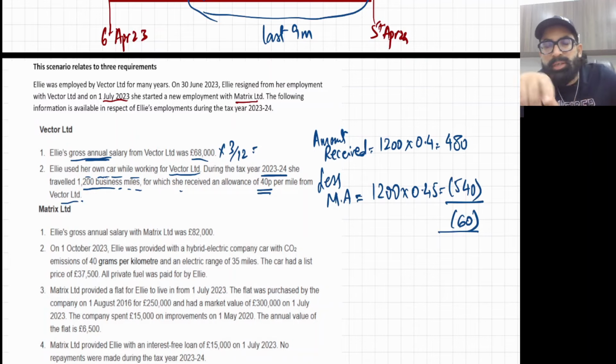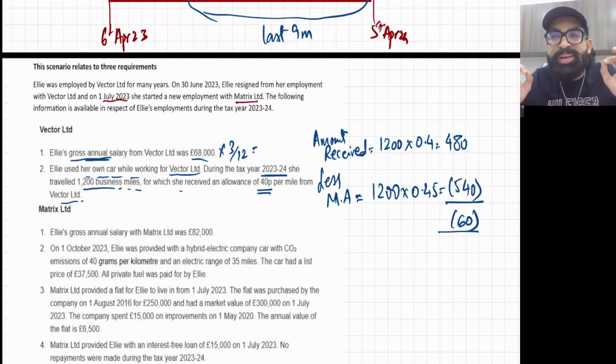Now, one more thing. In this question, they are saying that she left the job from Vector Limited and joined another company. Hope you remember my lectures: whenever an employee leaves the job, she receives a form P45.